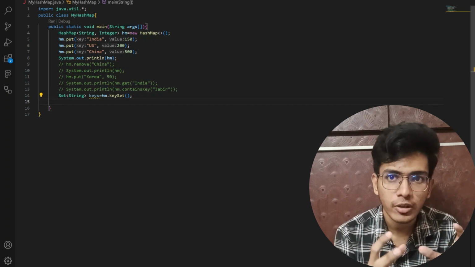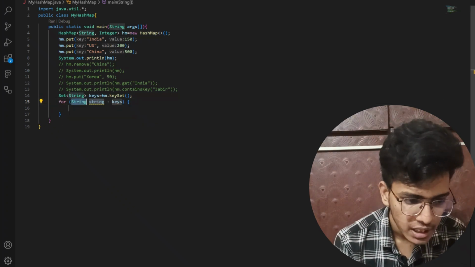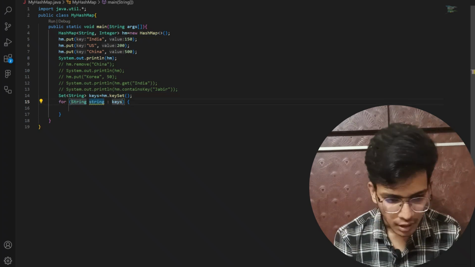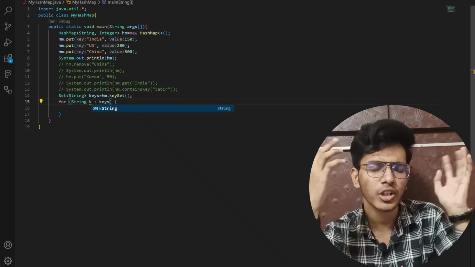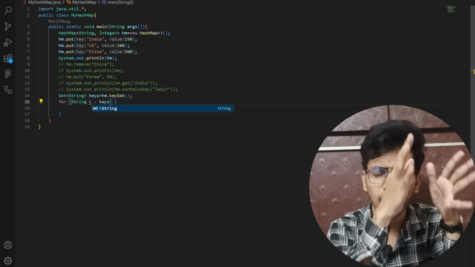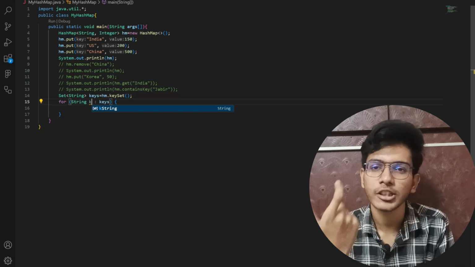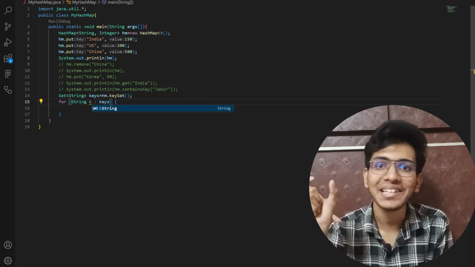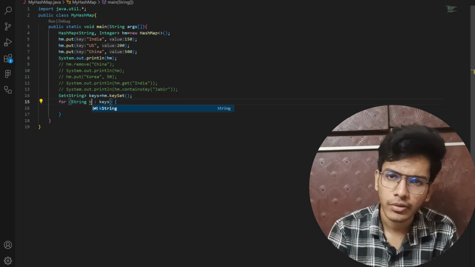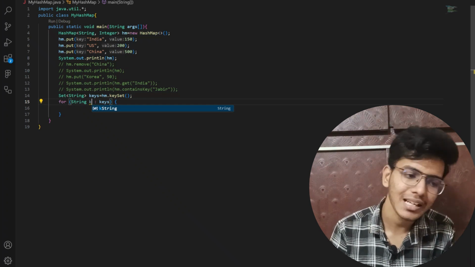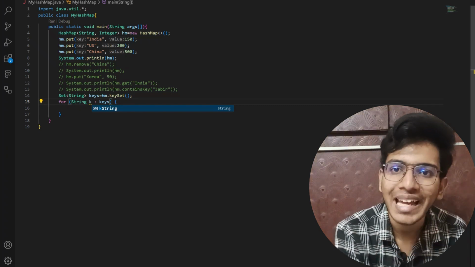To implement the for each loop, first of all I will write for each. Now you will get this option. Here it is showing String. After that let me write the iterator. If you imagine the general loop, for example, I need to give initialization, int i is equal to 1, and after that I run a loop. Similarly, i is a variable which we use in order to run the loop. Similarly, here in the for each loop we will write the type String. After that k will become my iterator variable.